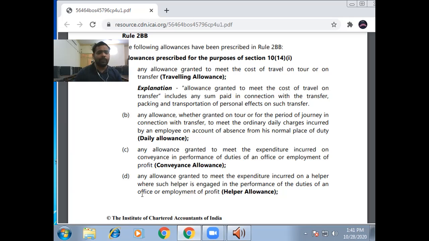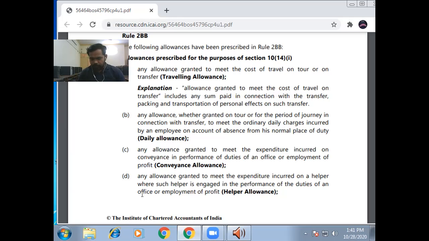The next allowance is helper allowance. Suppose you are on a senior post and you have lots of things to do, then you need an assistant or a helper to assist you to prepare your daily schedule, to prepare your data like your Excel sheet, your Word. It means you need a clerk or a helper.